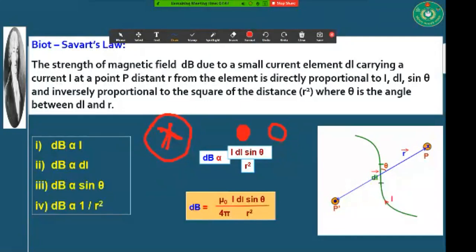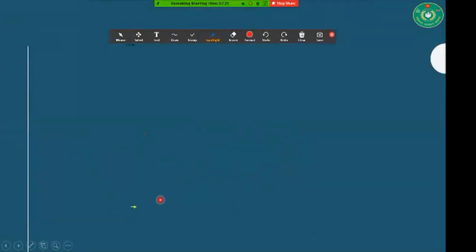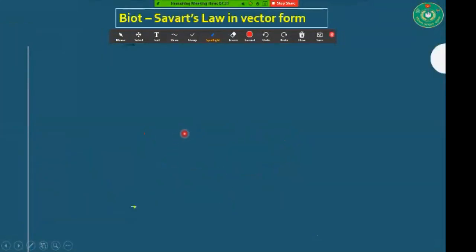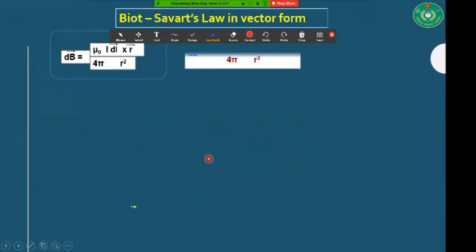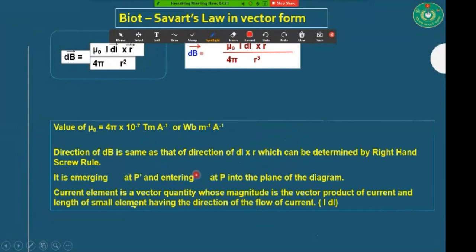Okay. Now we are going to discuss its direction and the value of this mu. Mu is called the permeability of free space, and it has a value of 4 pi 10 to the power minus 7 Weber per ampere per meter.